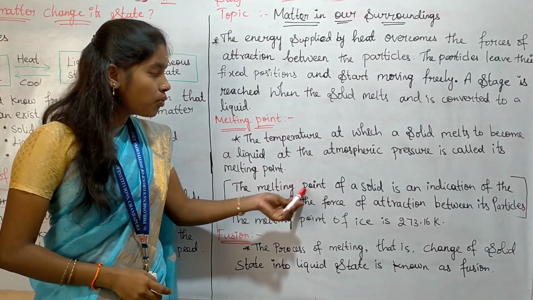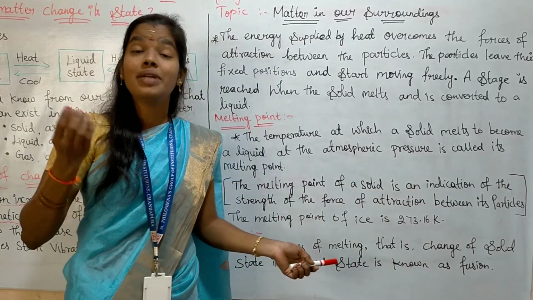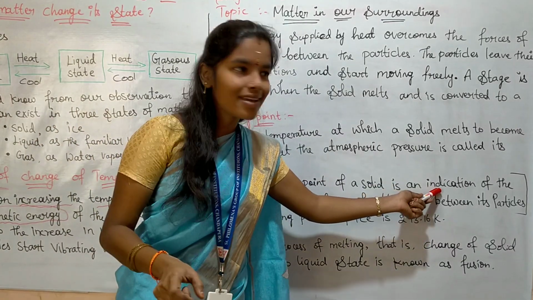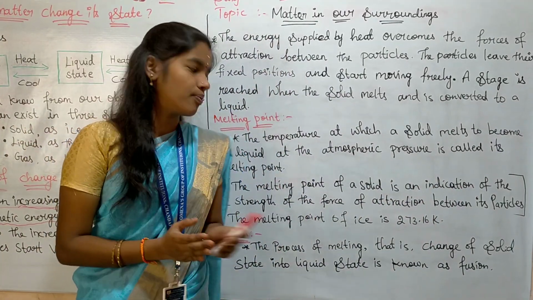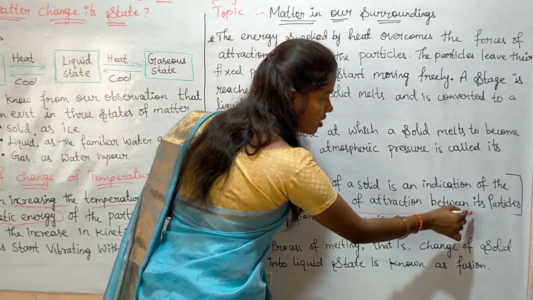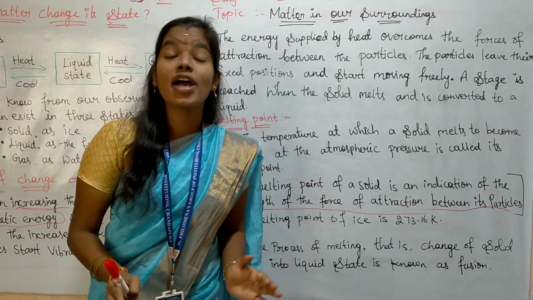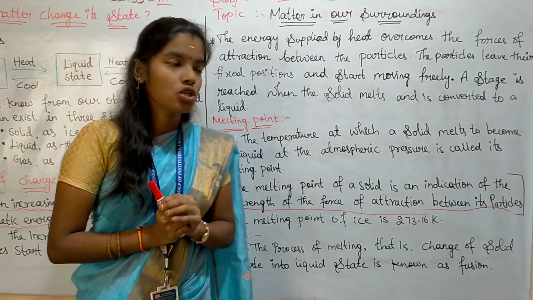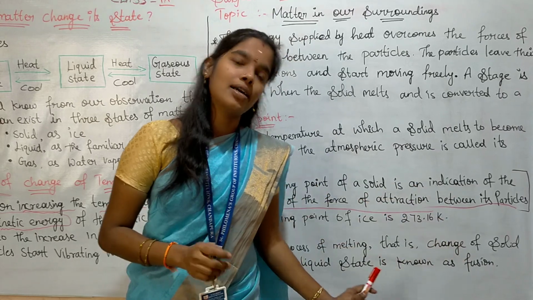Okay, so what is the melting point of a solid? The melting point of a solid is an indication of the strength of the forces of attraction between its particles. That particular melting point shows how much the particles are attracted, so it shows the strength of the force of attraction between its particles.